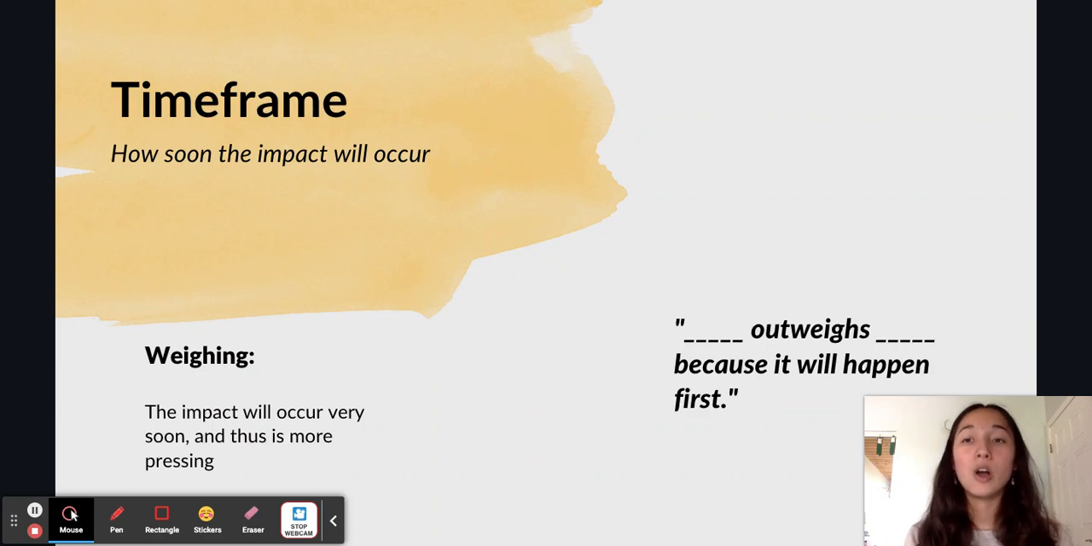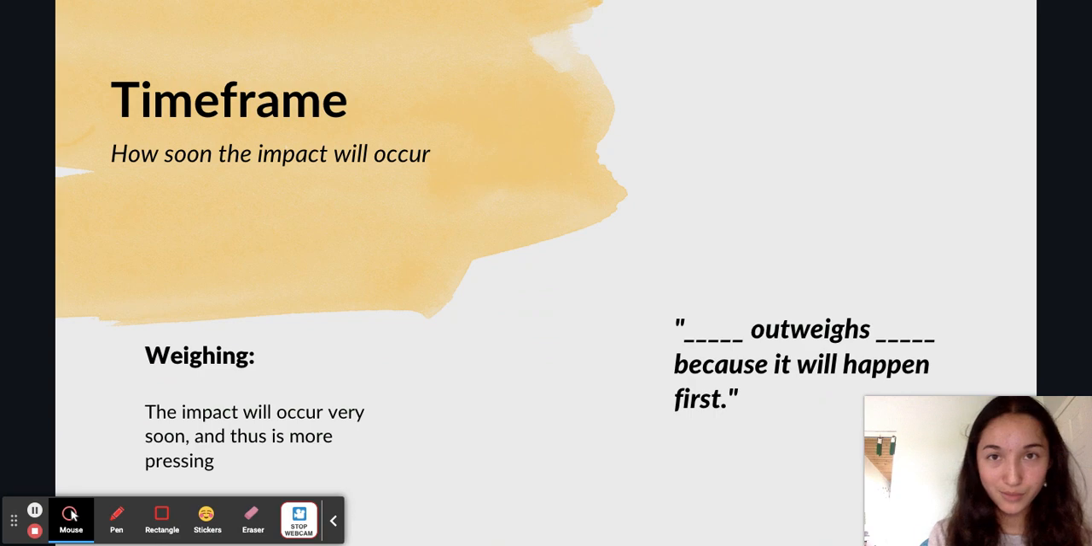Thirdly, we have time frame, or how soon the impact will occur. Now, returning back to the climate change example, one could argue that an economic recession outweighs climate change on time frame because it will happen first. Now, you may be wondering, okay, but why do I care if an impact happens first?